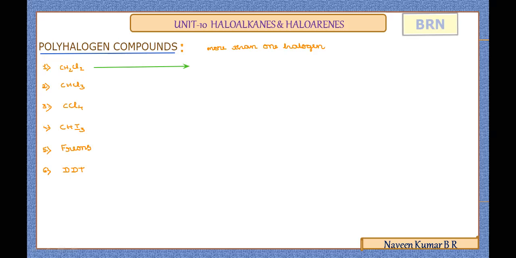The first polyhalogen compound is CH2Cl2, which is dichloromethane. If we observe the structure, from the methane, the two hydrogen atoms are replaced by the halogen Cl. So it is also known by the common name methylene chloride.